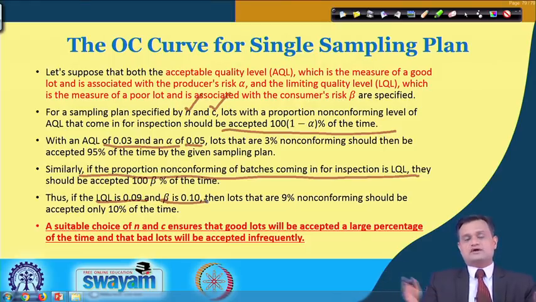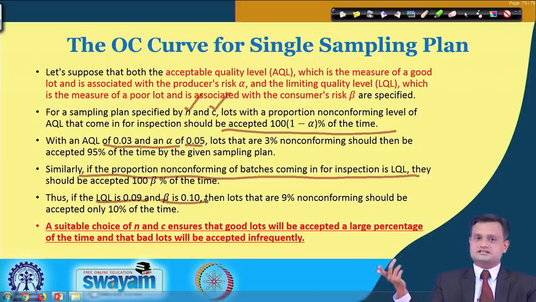So the idea is very clear. Let us say AQL is 0.03, that is 3%, and alpha is equal to 0.05. Out of the number of lots submitted, the lots having 3% defective or non-conforming should be accepted 95% of the time. It is only 5% of the time that the producer's risk will come into the picture and I will take the wrong decision.